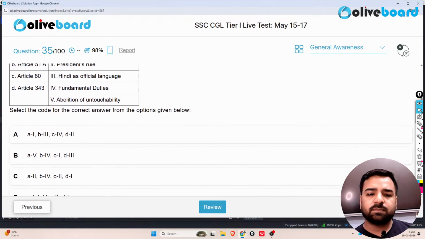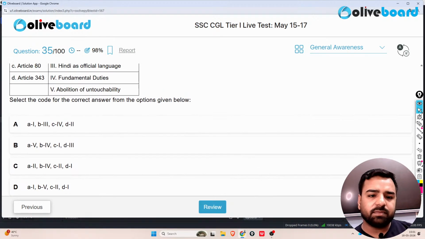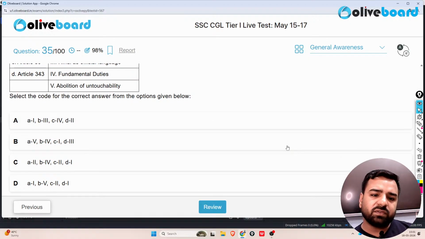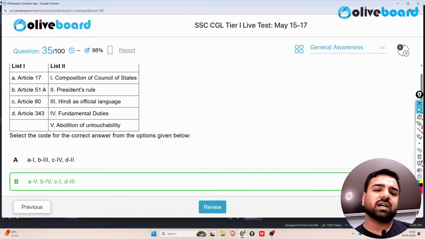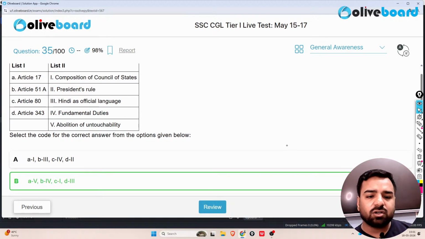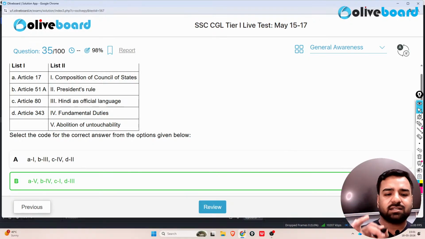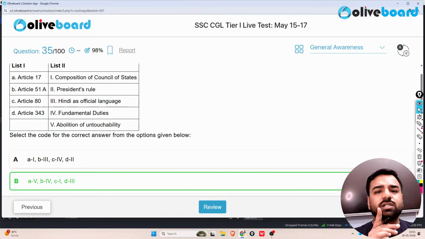So what you will do here, just see in this matching part, A is related with 5, A second and 1. We are aware that abolition of untouchability was linked with Article 17 and we need not go to other locations. We directly link it. Achha, A's fifth is given. Other options can be eliminated. This is known as option elimination. In the exam, please remember this is the only way to get the maximum score, and also it is going to save your time, which you can use in the reasoning and maths part.